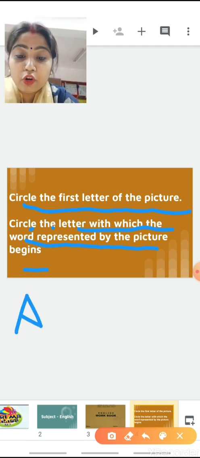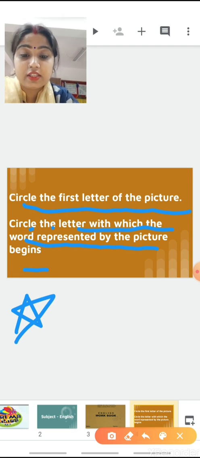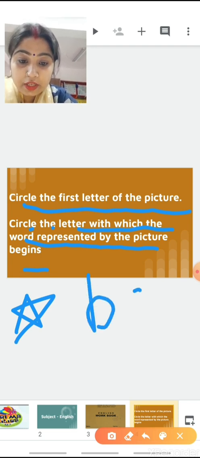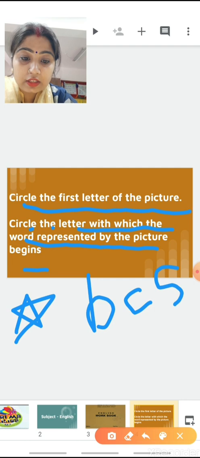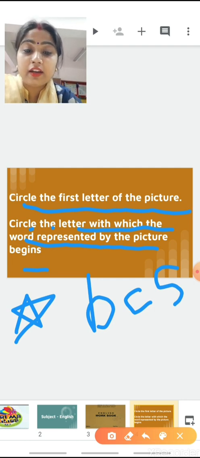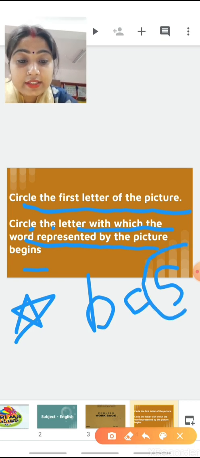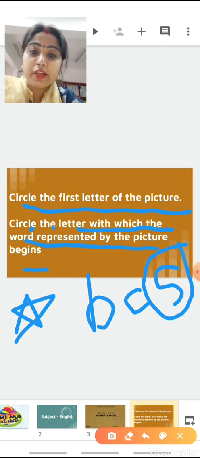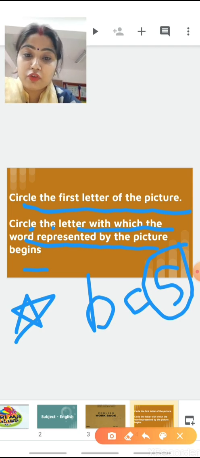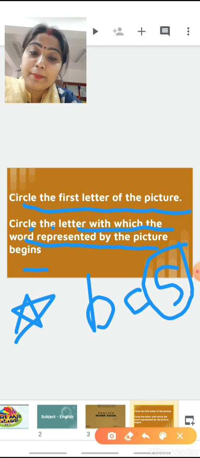here I have drawn a star. Okay, what is this star? P, C, S. Now see, this is star. Is B for star? No. C for star? No. S for star. So what do we have to do? We have to circle S. Okay. So pictures will be given and we have to circle the first letter of the picture.